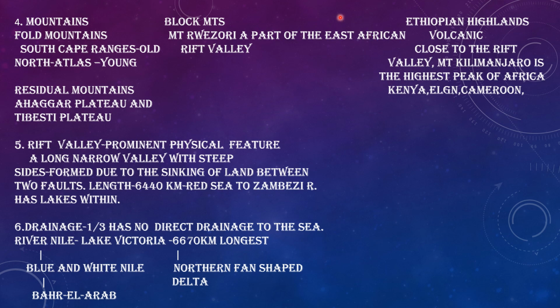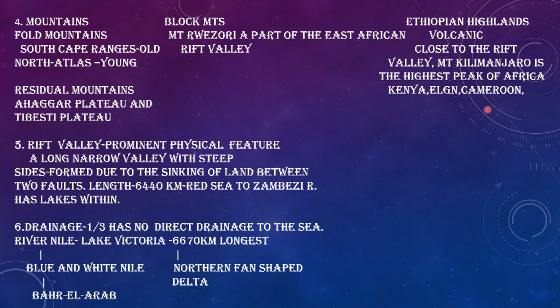This has the volcanic mountains. So here another concept comes. What are volcanic mountains? The mountains that are formed due to volcanic eruptions are termed as the volcanic mountains. These volcanic mountains are lying quite close to the Rift Valley of Africa, among which Mount Kilimanjaro is the highest mountain peak in Africa.